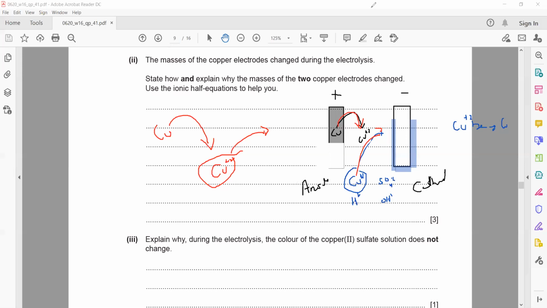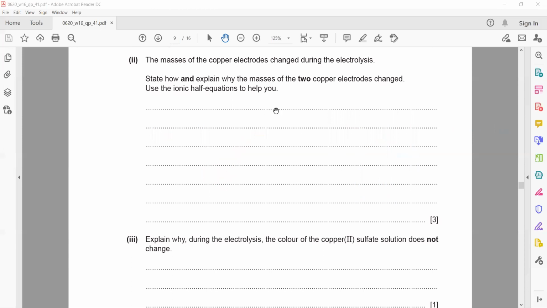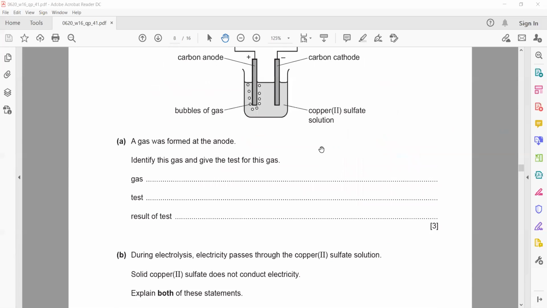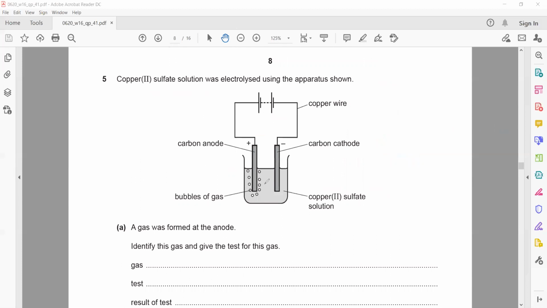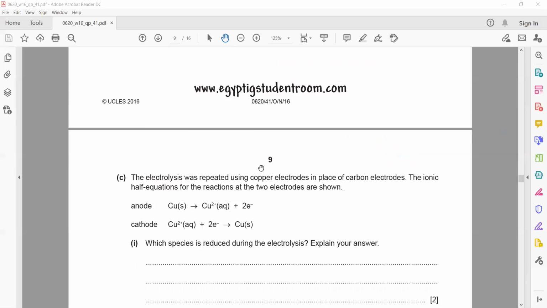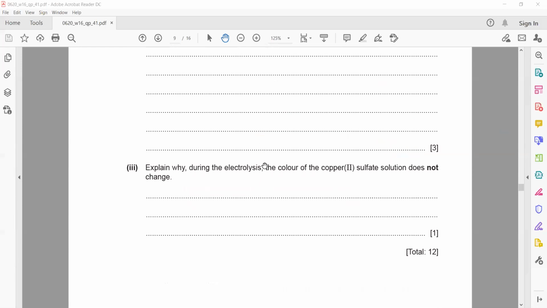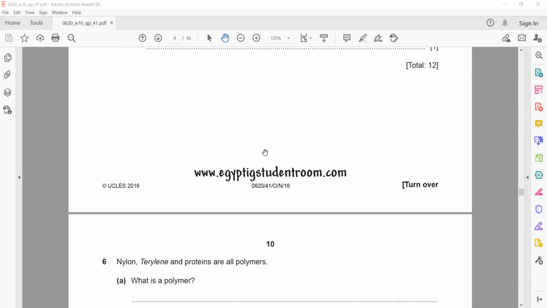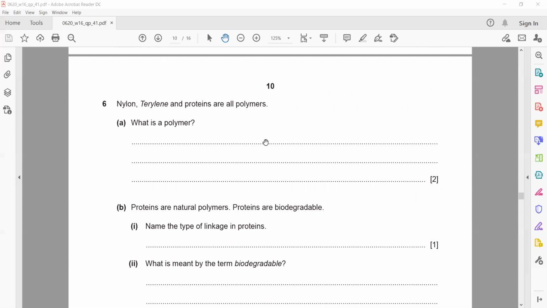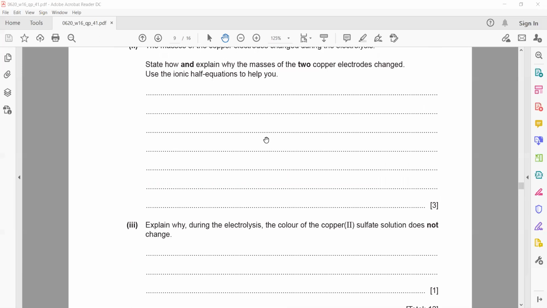But in the previous one, because we were using a carbon electrode, the amount of copper ions decreased, since copper ions were attracted to the cathode. And the anode is made of carbon, so it cannot enter the electrolyte, so the color gets dimmer. But for active electrodes, when the anode and electrolyte both contain copper, the electrolyte color will not change. Is it clear?